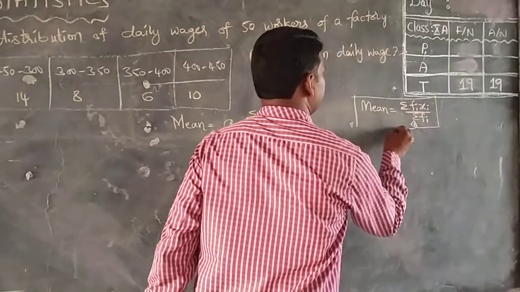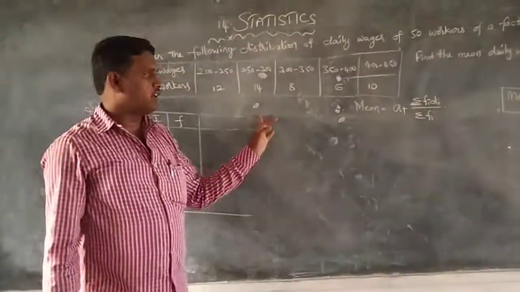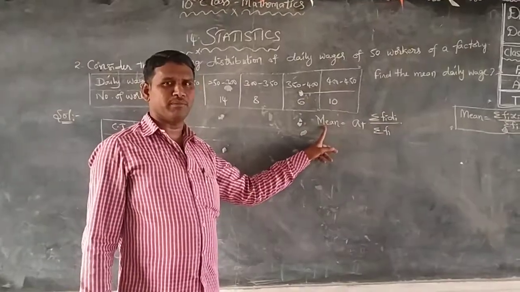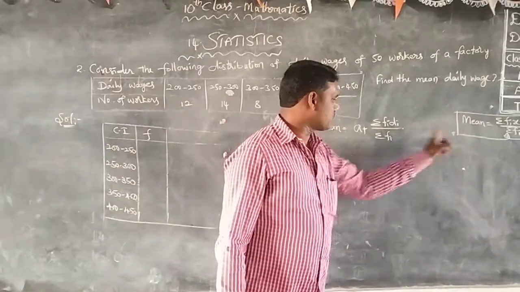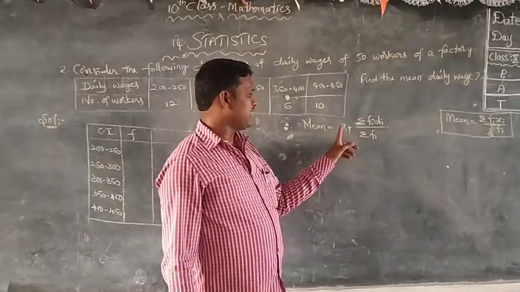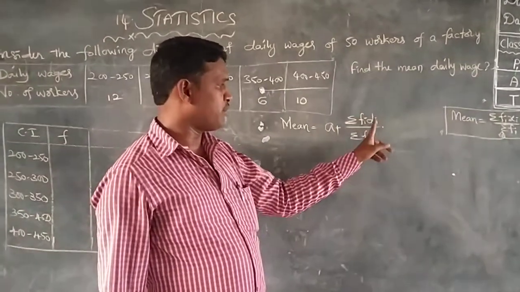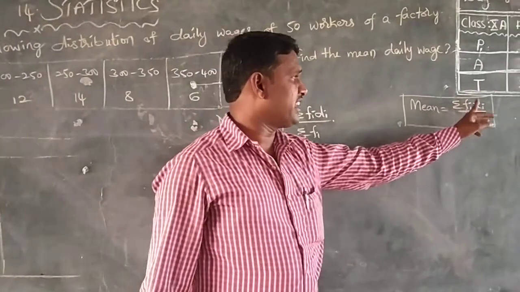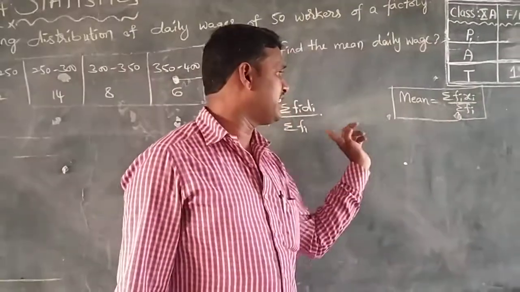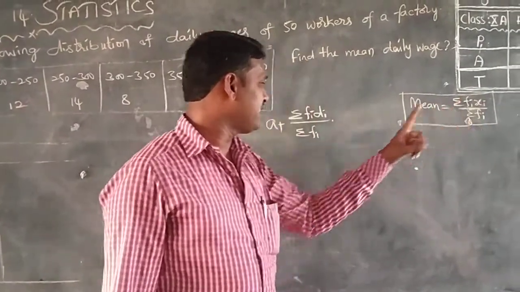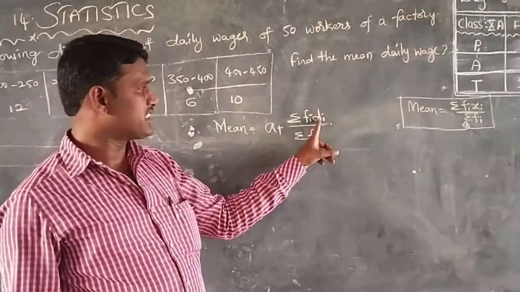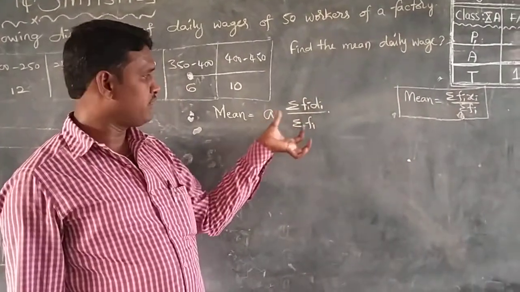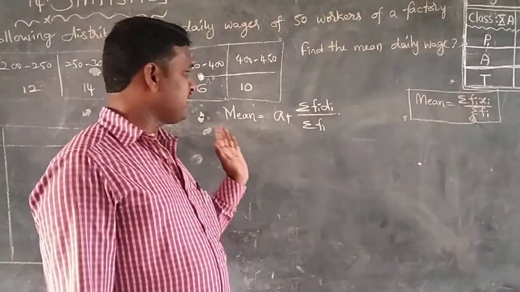Now today we are going to learn about finding the mean using the assumed mean method. The difference between these two: in the assumed mean method, mean is equal to a plus summation fi di by summation fi. Using the direct method, mean is equal to summation fi xi by summation fi. The difference is that in place of xi, we take di here. di is nothing but deviations. The deviations according to a will be taken in the assumed mean method.